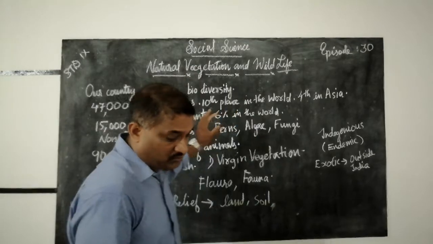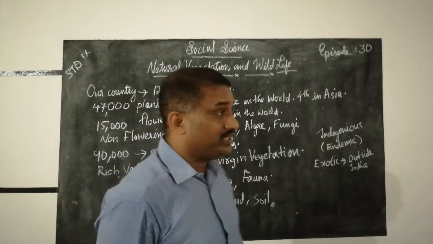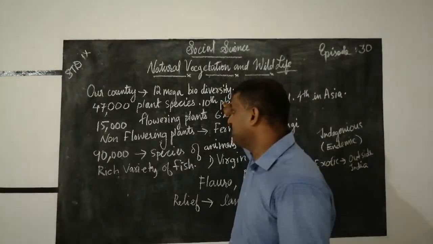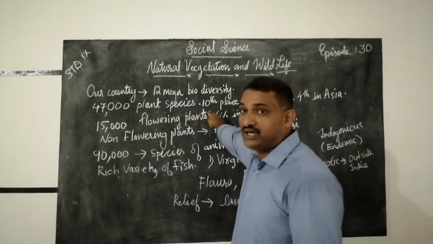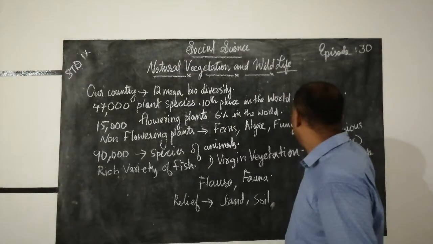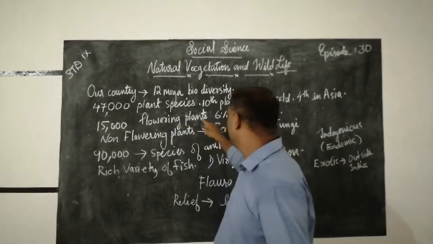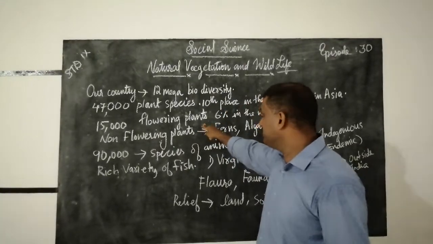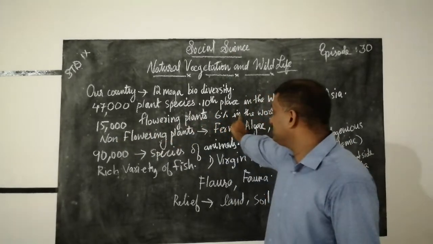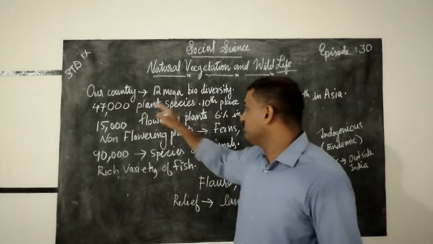So once again, we want to know about all these things. India, our country, is one of the world's major biodiversity countries. We have 47,000 plant species, and we have 10th place in the world and 4th in Asia. We have 15,000 flowering plants grown in our country, and only 6% of the world's contribution is from our country India.